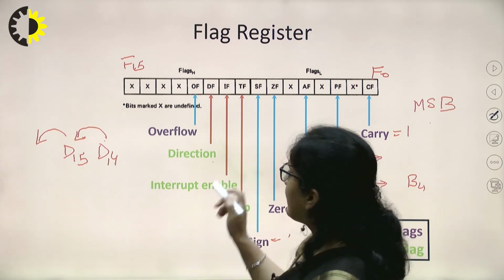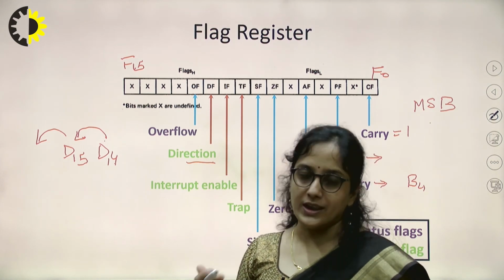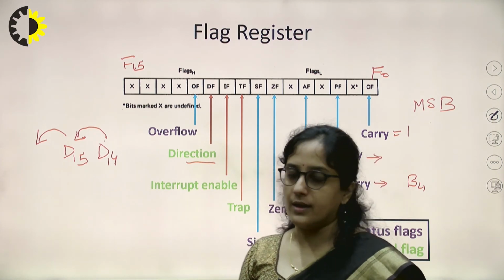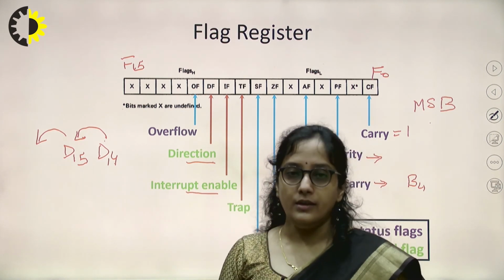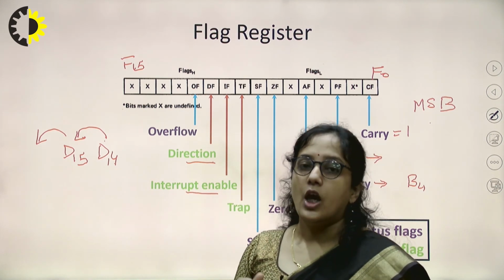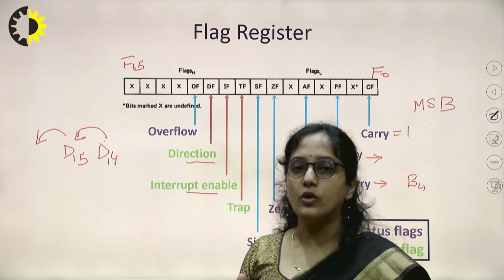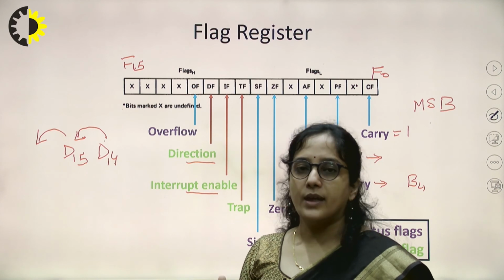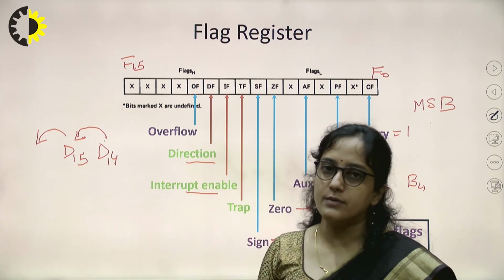So we have to set this direction flag either to 1, then auto incremented, or 0, auto decremented. Interrupt enable flag: if this bit is 1, it indicates that maskable interrupts are now active and any interrupt can interrupt the normal functioning of the 8086 microprocessor.